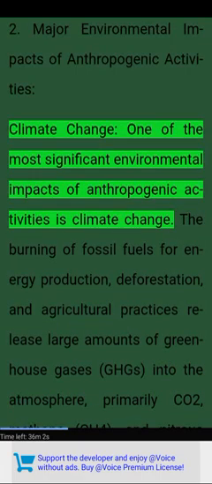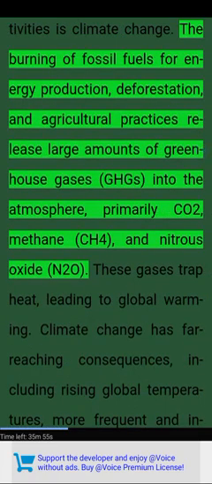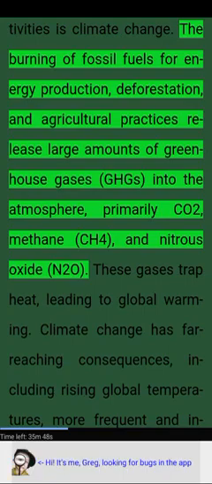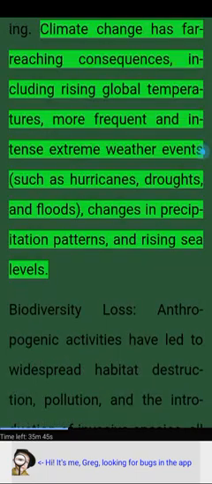Climate change. One of the most significant environmental impacts of anthropogenic activities is climate change. The burning of fossil fuels for energy production, deforestation, and agricultural practices release large amounts of greenhouse gases (GHGs) into the atmosphere, primarily CO2, methane (CH4), and nitrous oxide (N2O). These gases trap heat, leading to global warming. Climate change has far-reaching consequences, including rising global temperatures, more frequent and intense extreme weather events such as hurricanes, droughts, and floods, changes in precipitation patterns, and rising sea levels.